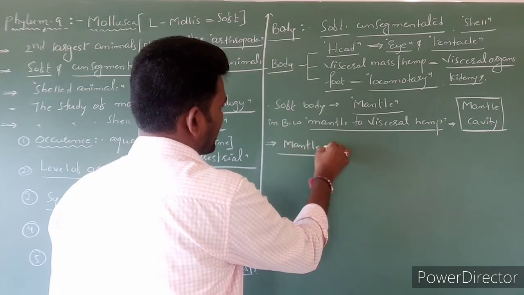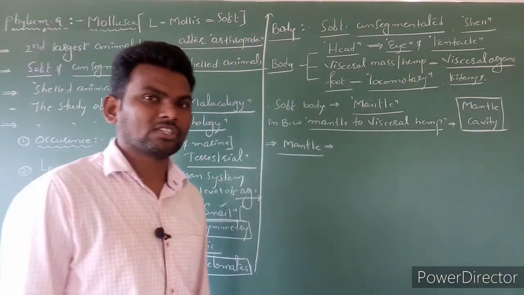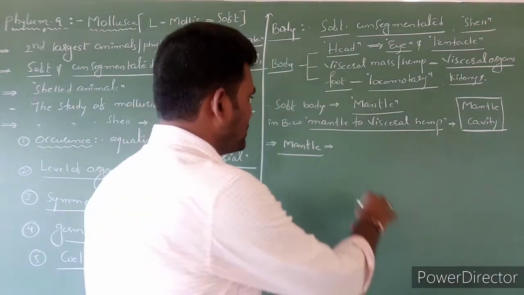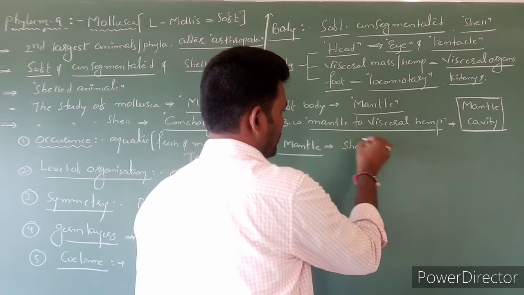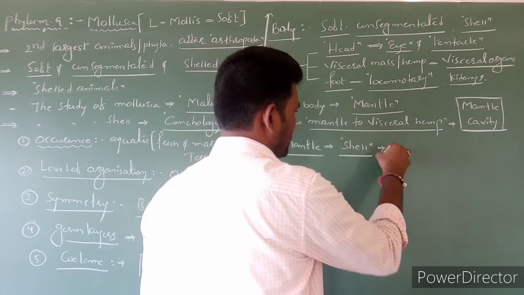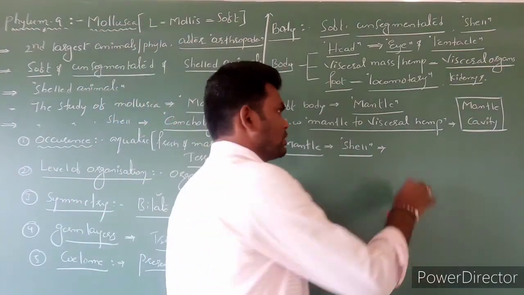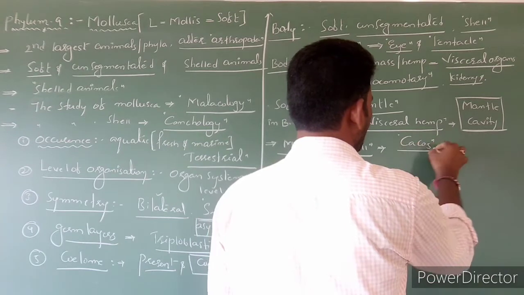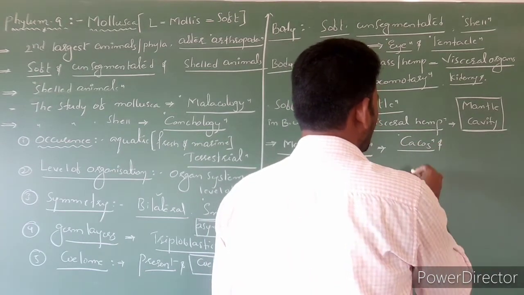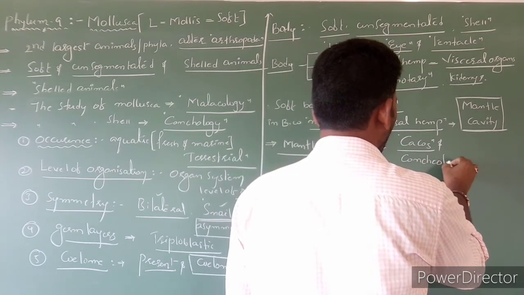This mantle has the capacity to play a great role in the formation of the external shell. The mantle secretes the shell. Generally the shell is made up of calcium carbonate, CaCO3, as well as conchiolin proteins.